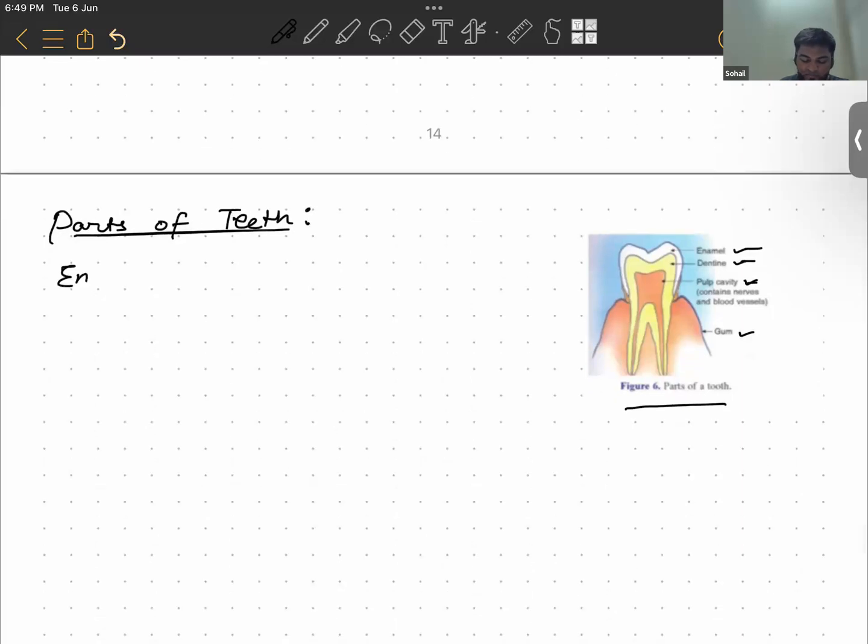First is enamel. Enamel is the outermost layer of the teeth. If I ask you one question: which is the hardest substance in our body? Teeth. Which specific part of the teeth?